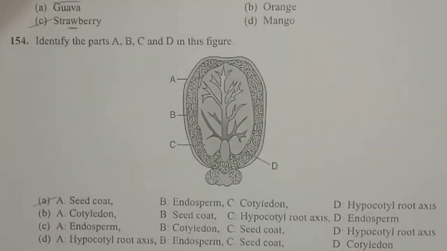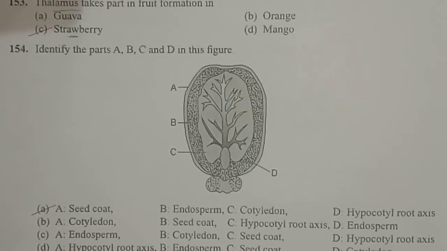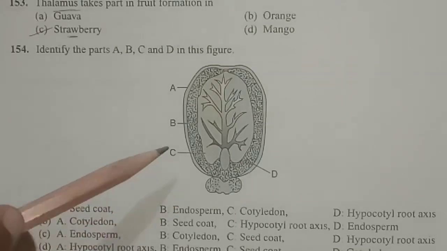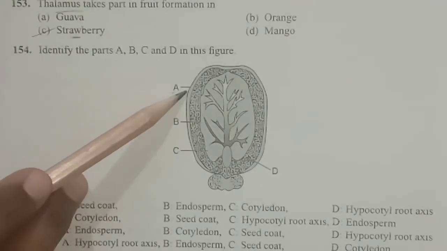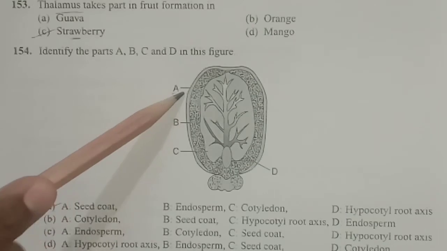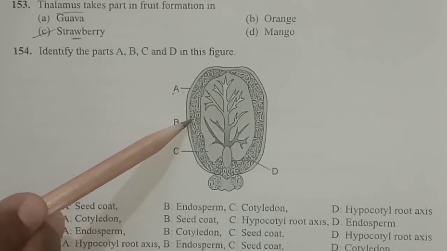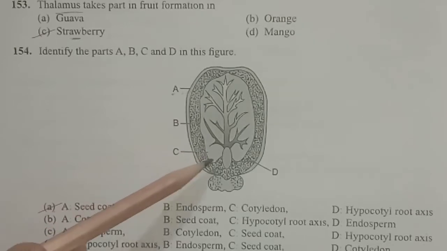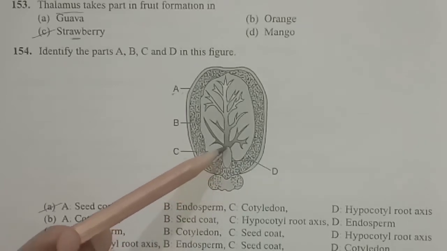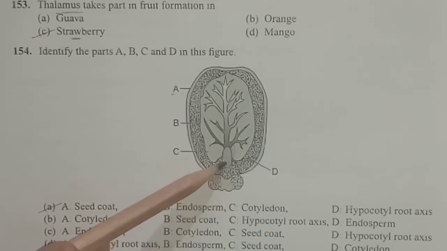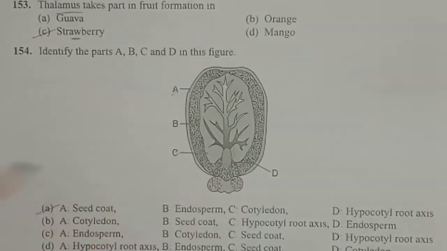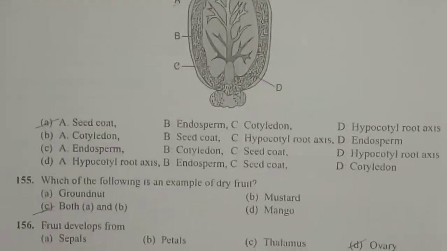And next one, identify the parts A, B, C and D in this figure. In this figure, when we look at the monocot seed and dicot seed, you can observe the parts. Here, it is a monocot seed. In this diagram, A is the seed coat, B is the endosperm, the nutritive tissue, C is the cotyledon, a single cotyledon, and D is the hypocotyl root axis. So option A, seed coat, B is endosperm, C is the cotyledon, and D is the hypocotyl root axis. Therefore the correct option is option A.